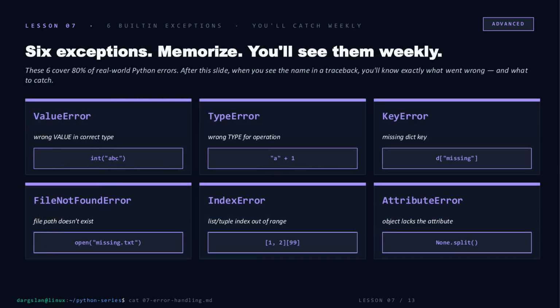Now, the vocabulary. These 6 exceptions cover roughly 80% of what you'll actually hit in production. ValueError means right type, wrong value: int of "ABC". TypeError means the operation doesn't apply to that type: string plus int. KeyError, missing dict key. FileNotFoundError, the path lied. IndexError, you walked off the end of a list. AttributeError, usually you called a method on None. Memorize the names. When they show up in a traceback, you should already know which one to catch.